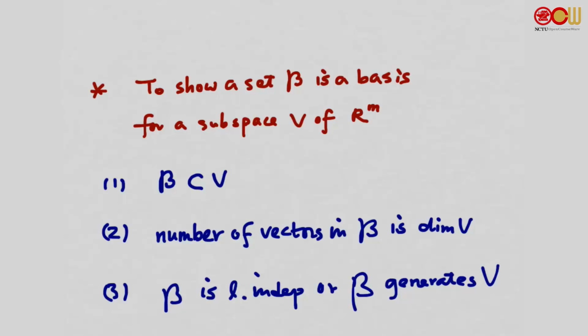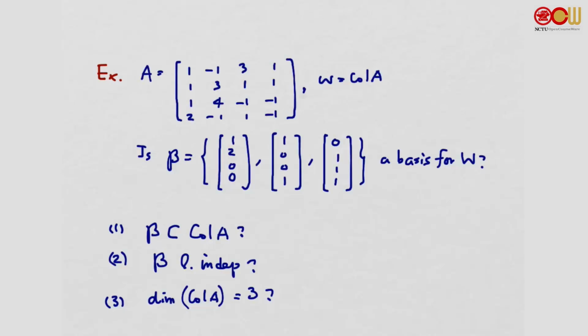Using the theorem, now we can show that a set beta is a basis for a subspace V of Rm using the following three steps. First of all, it's a subset of V. Secondly, the number of vectors in beta is the same as the dimension of V. The last one, this or this. Only one of them is enough. Beta is linearly independent, or beta is a generating set for V. Let's look at an example.